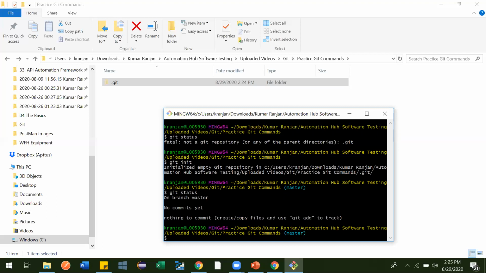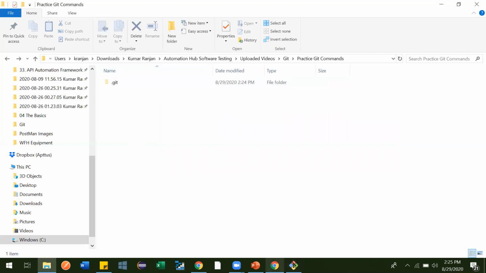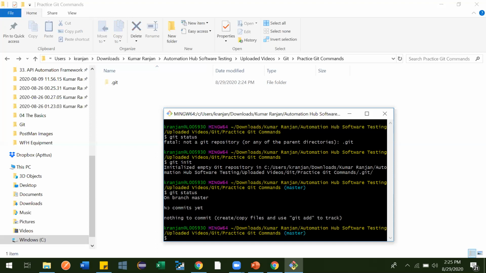See, on branch master. Whenever you initialize it and convert it into a git repository, by default one master branch gets created. Master is the only branch initially when git is created. Currently we have only the master branch, and that is this one. Now, "no commits yet": it is telling you that you don't have any commit and there is nothing to commit. It tells you to create or copy files and use git add to track them. I'll explain this later because we don't have anything here.